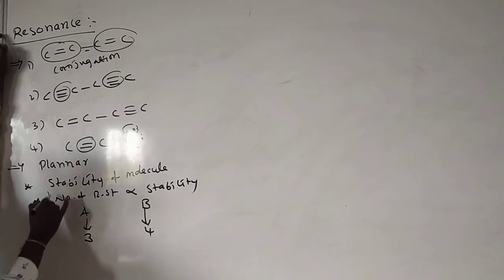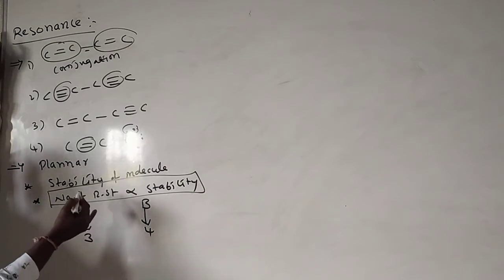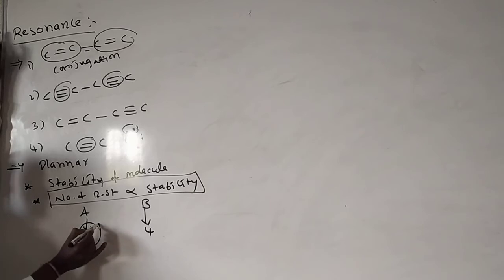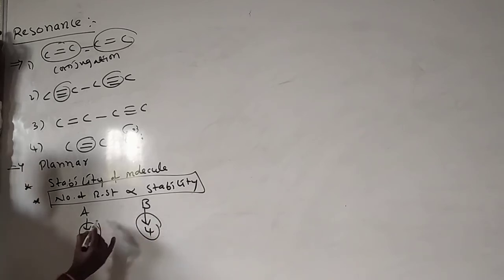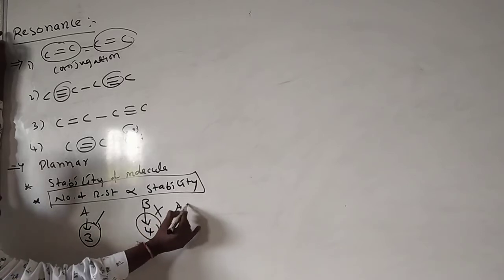Which molecule forms more resonance structures? That should be stated. Remember this principle: by increasing the number of resonance structures, stability increases. Here one forms 3, the other forms 4, so one is more stable, one is less stable. So A is more stable than B.